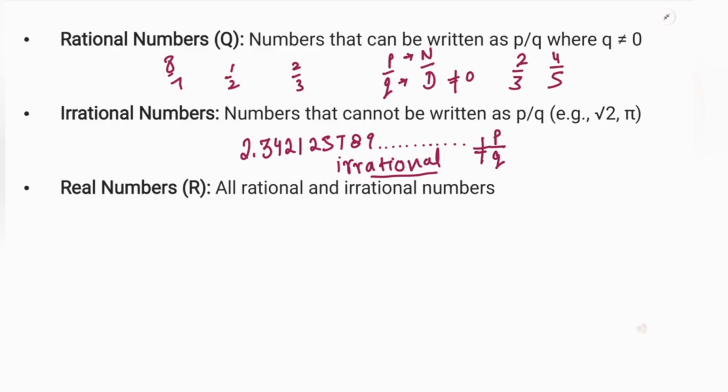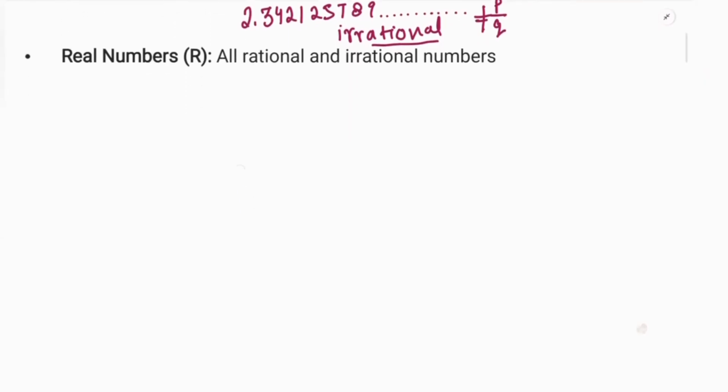Okay. So what are real numbers? Now real numbers, this is a real line. Have you heard about it? This is a real line. I am putting arrows here because it goes up to infinity, to positive infinity from here, and to negative infinity from here.